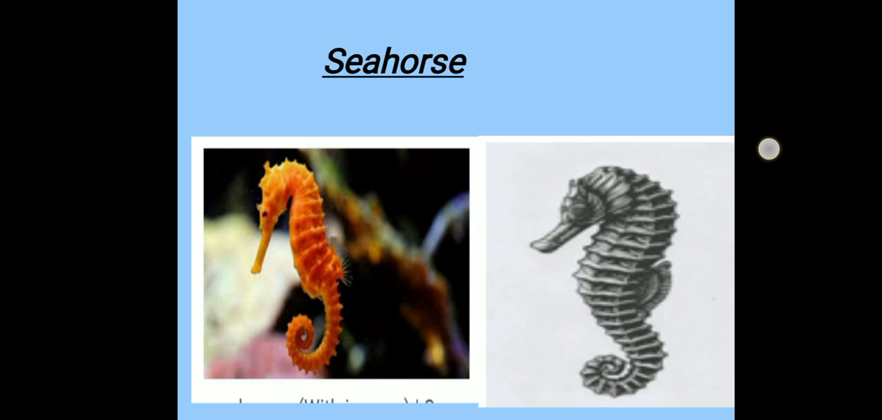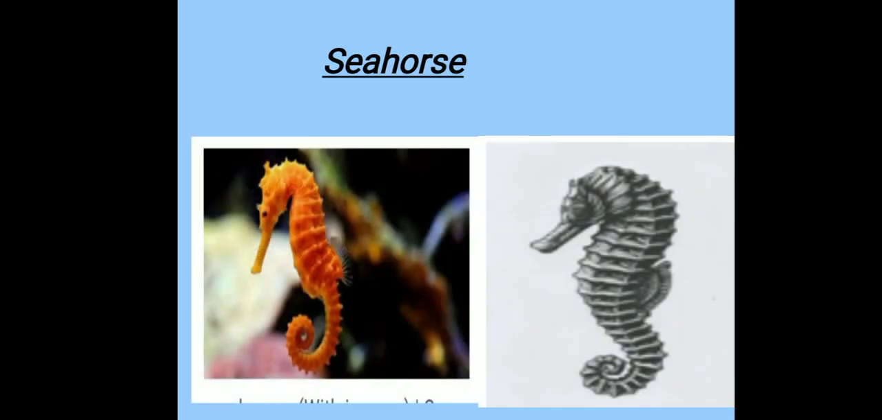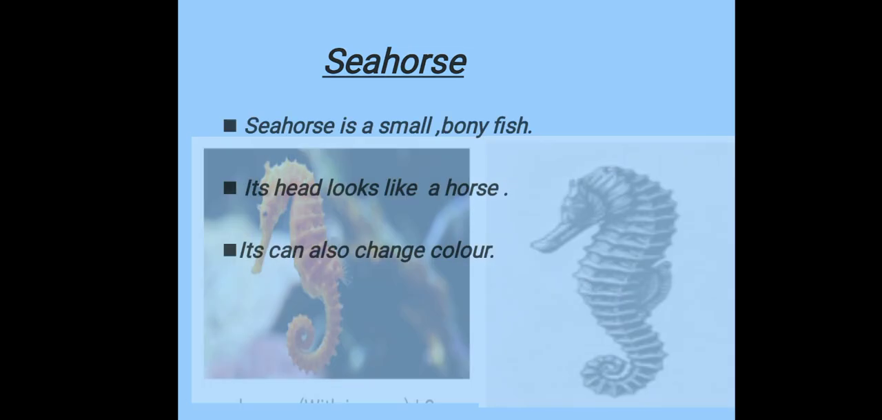Let's read about it. Seahorse is a small bony fish. Now students, can you see the two different pictures of seahorse? In this second picture, can you see this black picture? It's the bones of seahorse. Seahorse is a creature which is full of bones. Like we humans have bones, in the same way, seahorse is also having bones.